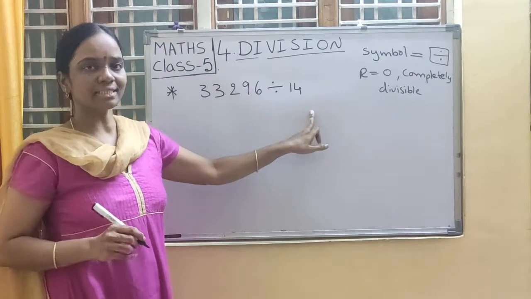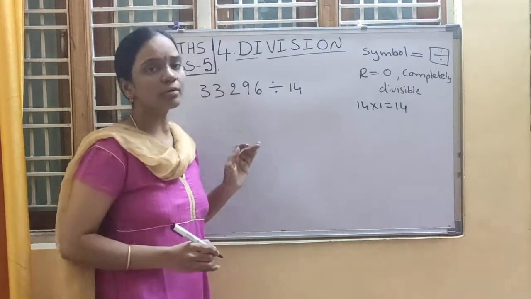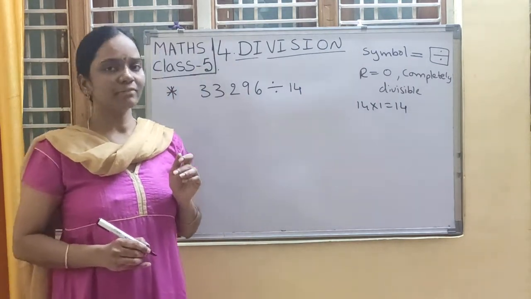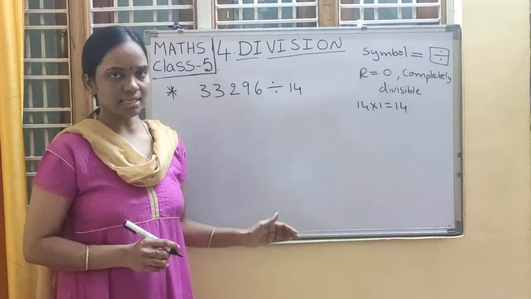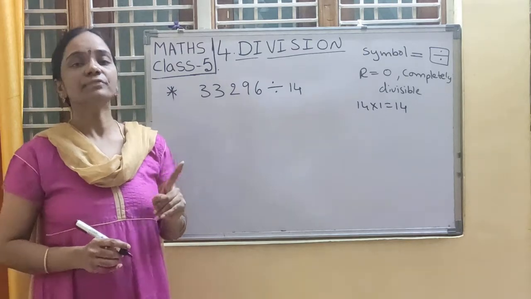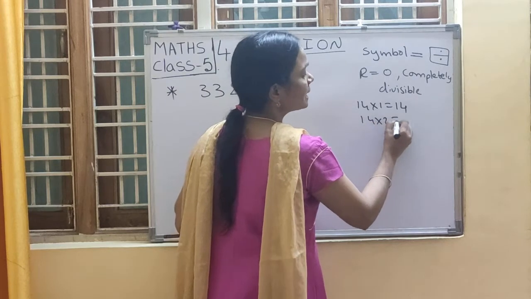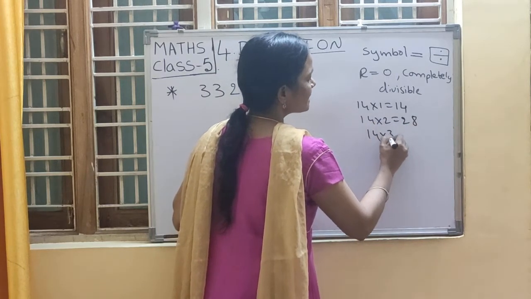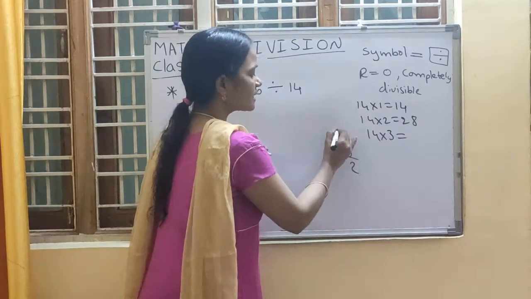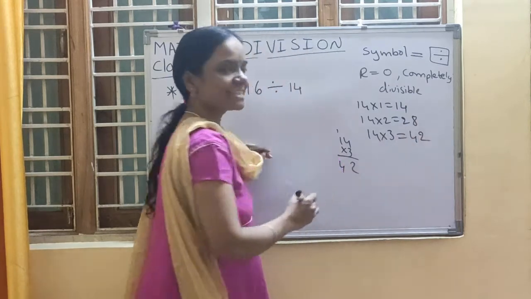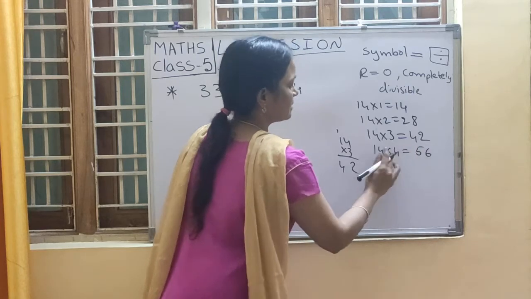Five digit number by 2 digit number. First write down the 14 table, children, all of you. 14 ones are 14. You have to be perfect with tables up to 15. Otherwise, it is very difficult to do divisions. Everyone, you have to learn tables up to 15 thoroughly. 14 ones are 14. 14 twos are 28. 14 threes are, I am taking multiplication only, 3 4s are 12, 3 1s are 3 plus 1, 42. 14 3s are 42. 14 4s are 56.